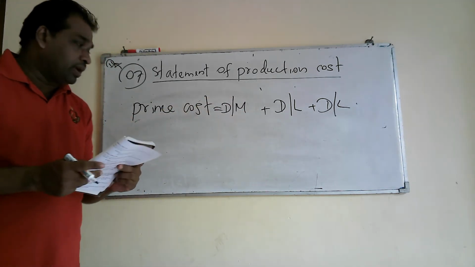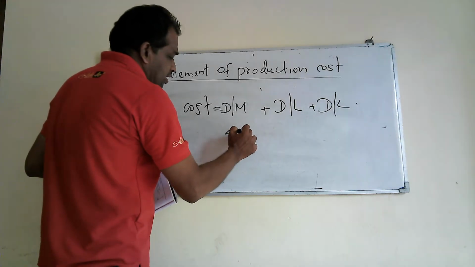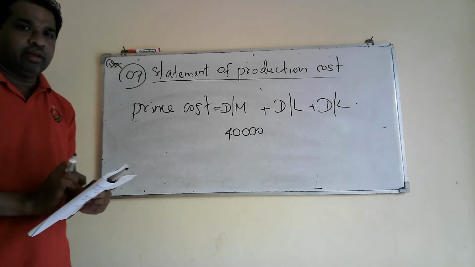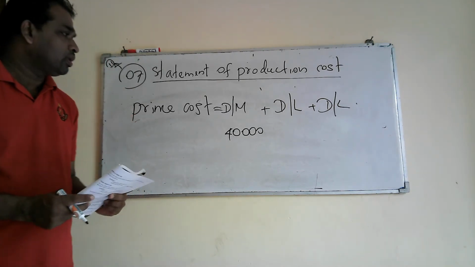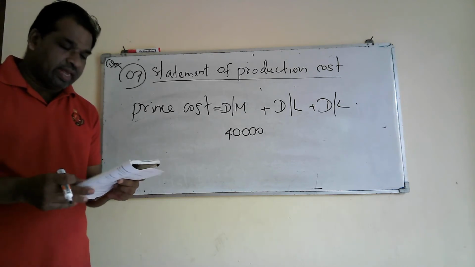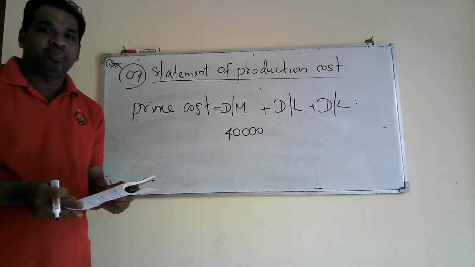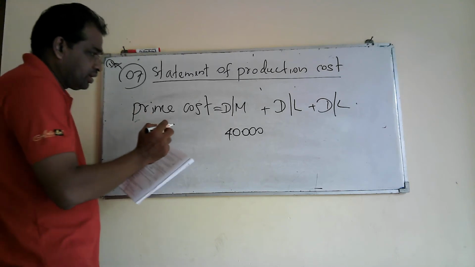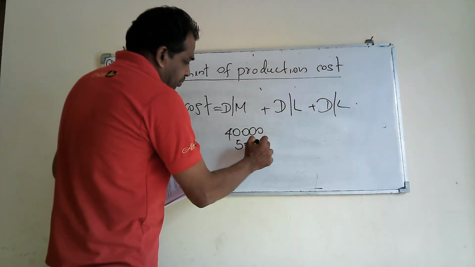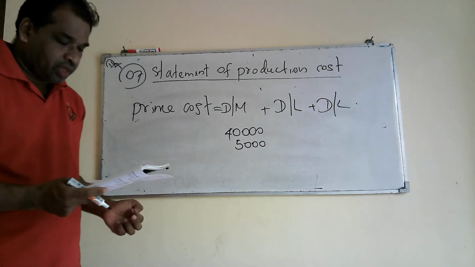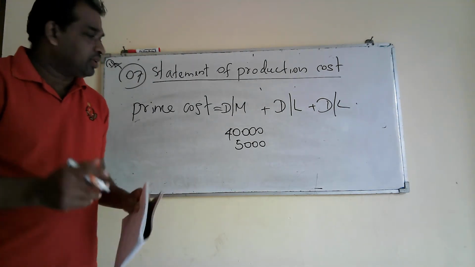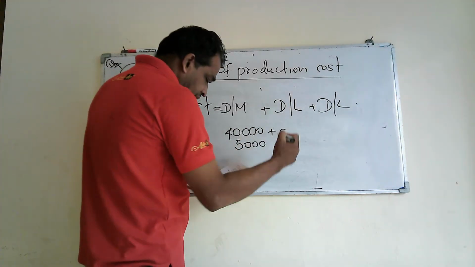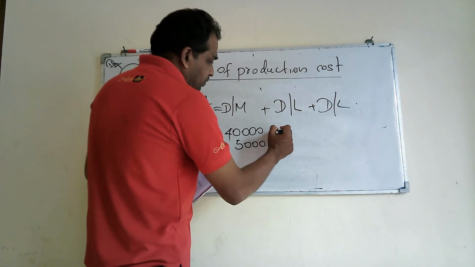Here you are given printing paper, that comes under direct material cost. In a printing shop, both printing paper and ink come under direct material cost. Therefore, we have to take ink also under prime cost, that is 5,000. Then you are given printing machine operator wages. It comes under direct labor. Right. That is 15,000.